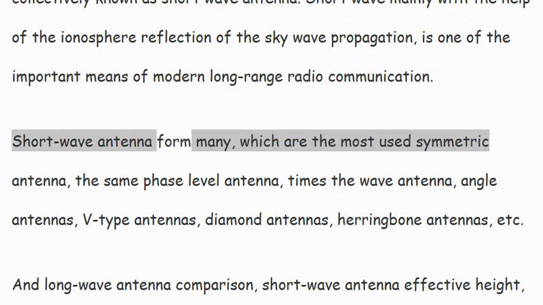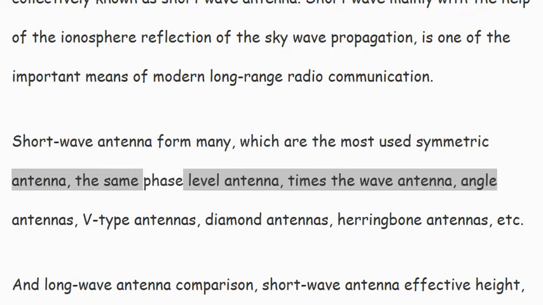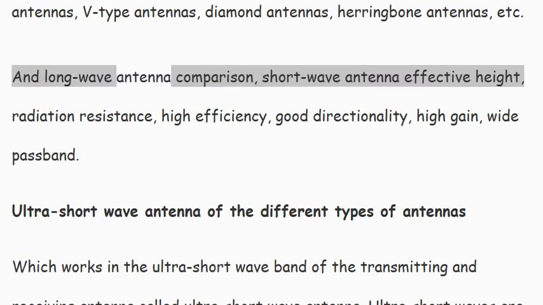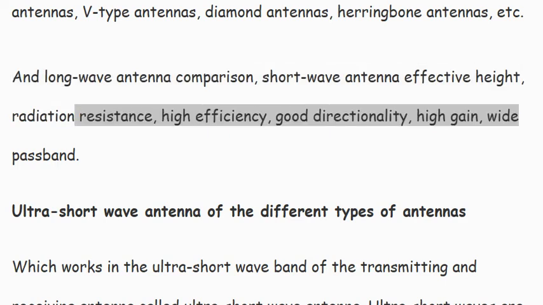Shortwave antennas take many forms, among which the most used are: symmetric antenna, the same phase horizontal antenna, multiple-wave antenna, angle antennas, V-type antennas, diamond antennas, herringbone antennas, etc. Compared with long-wave antenna, shortwave antenna has high effective height, radiation resistance, and efficiency, good directionality, high gain, and wide passband.